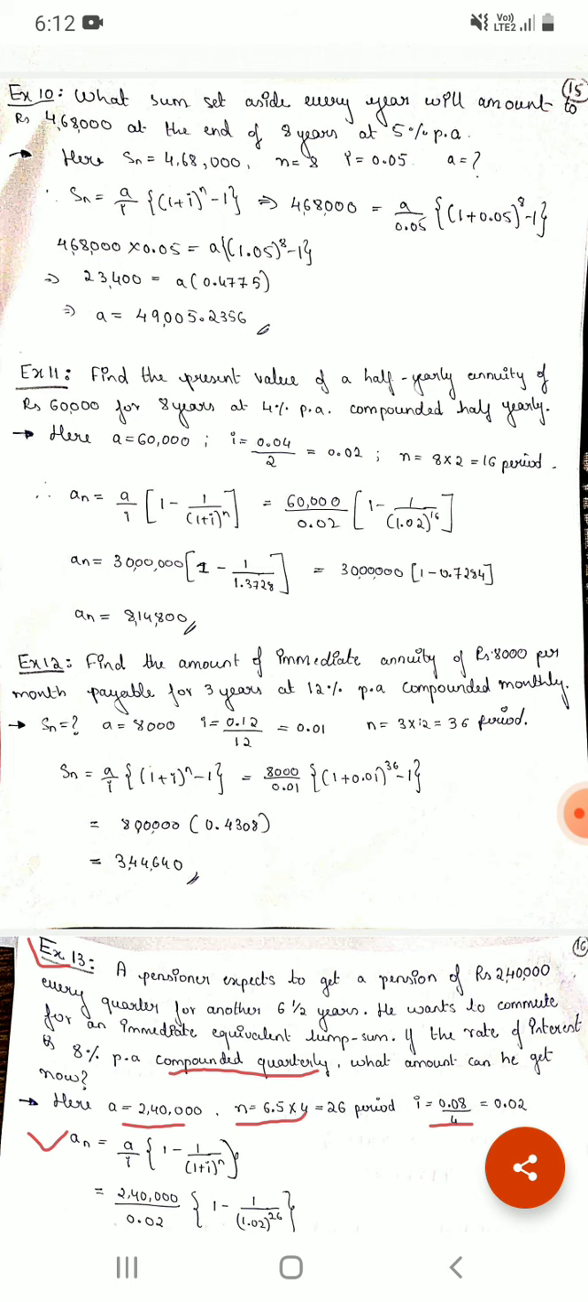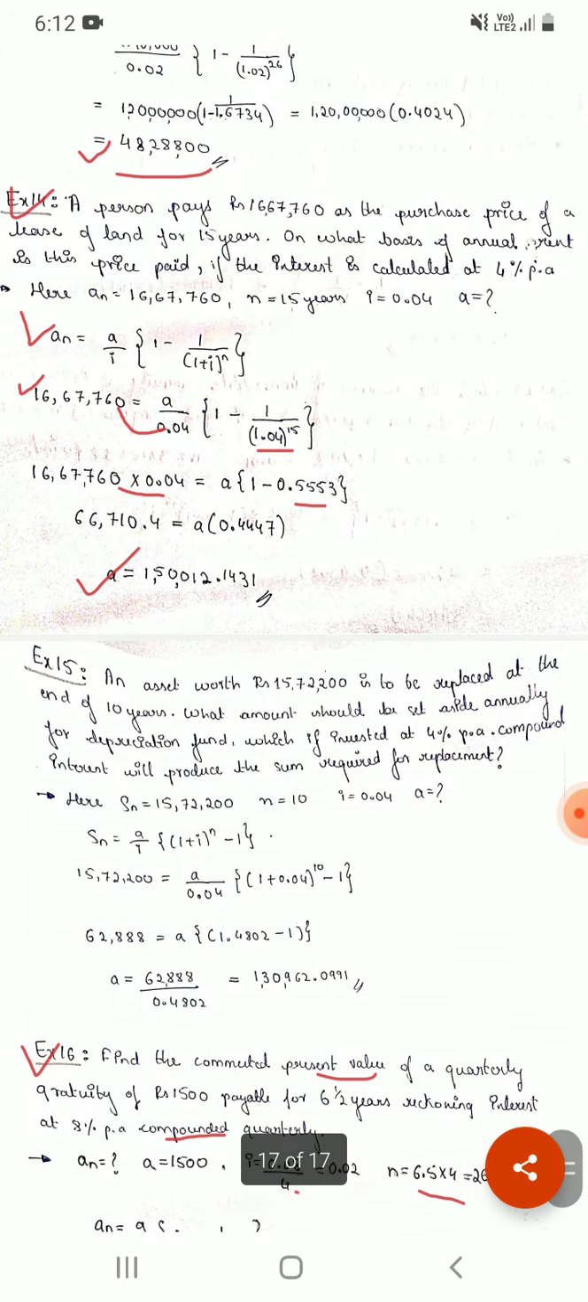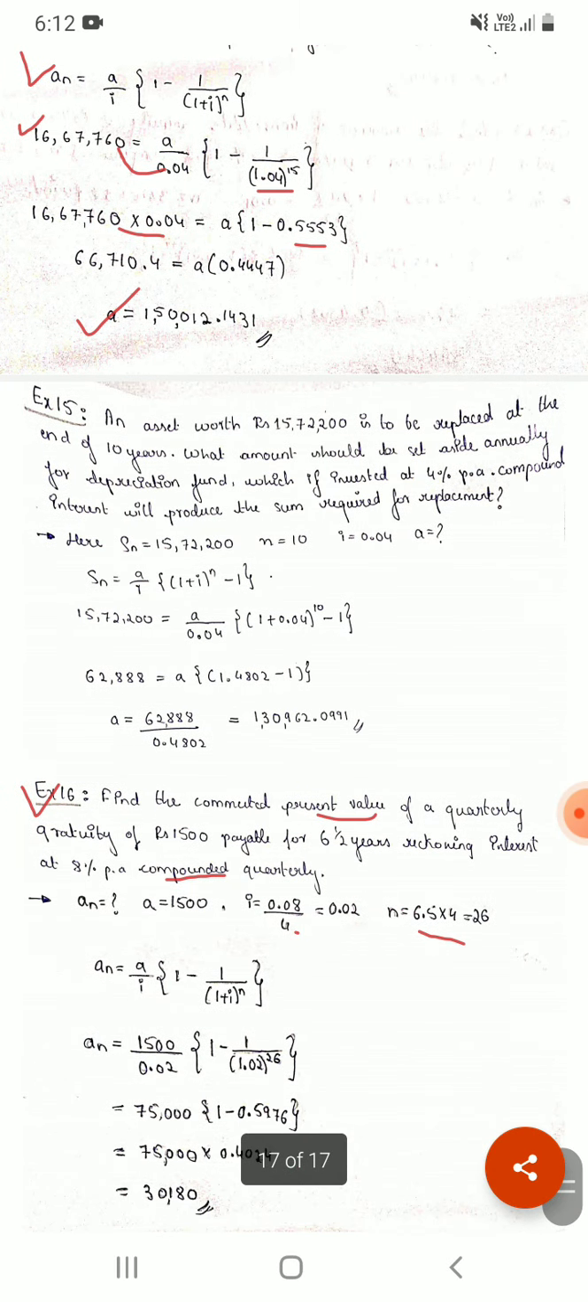So the problems are very easy and the formula is almost the same for all the problems, whether it is the present value or the sum of an annuity. We'll solve a few more problems on this and then we'll see the next set of problems. Thank you.